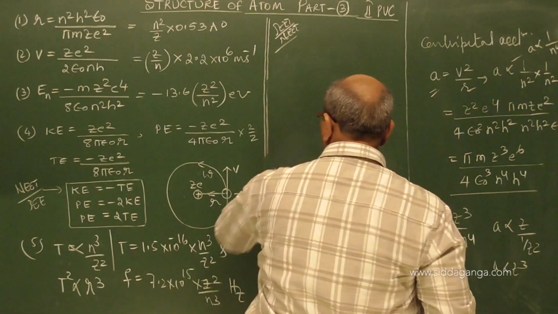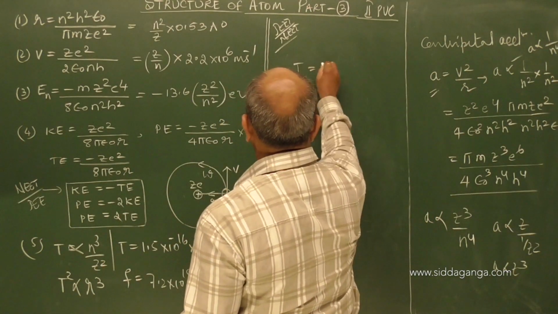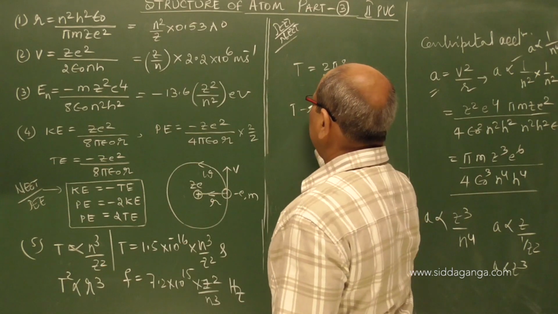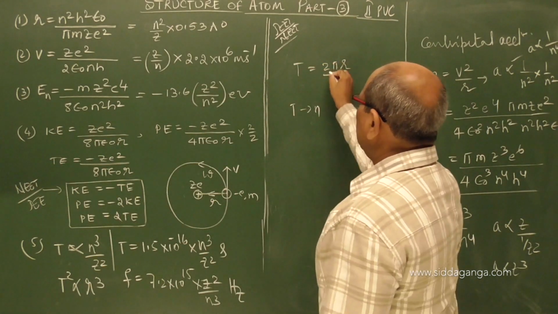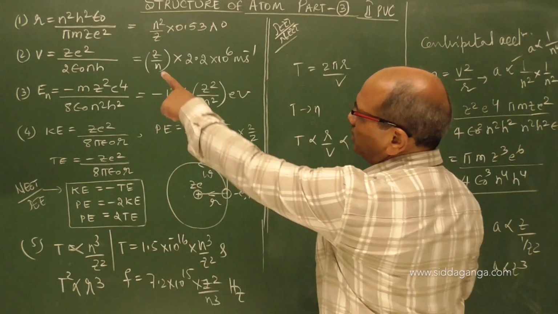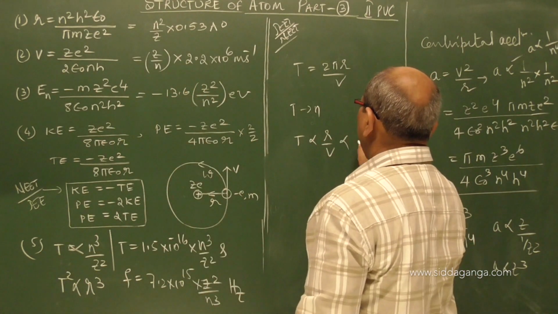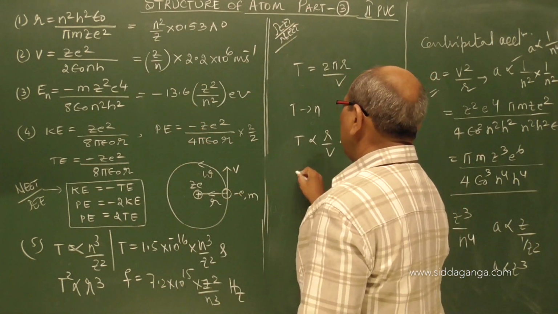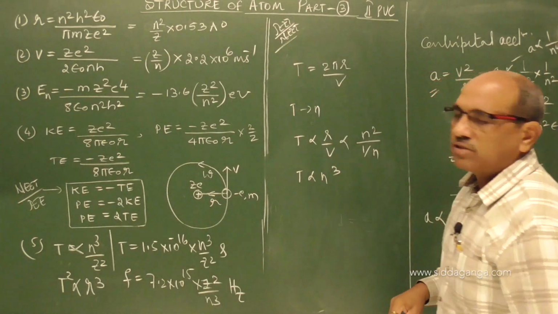In such cases, how to arrive is, suppose T, if you write 2 pi R by V, if you want to know about the T dependency on N, it clearly suggests T is proportional to R by V. How R is related with N is N square. How V is related with N is 1 by N. So therefore T is proportional to N cube.